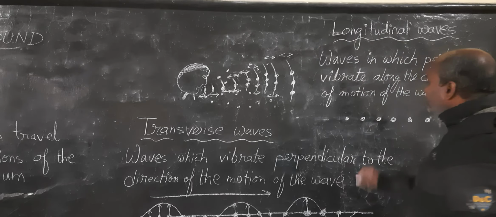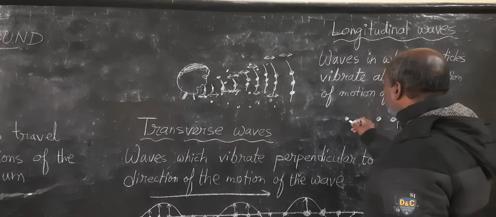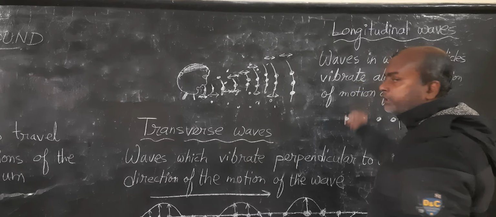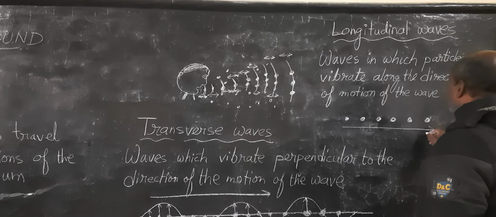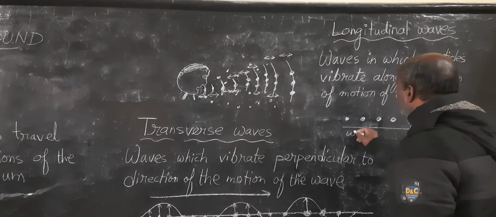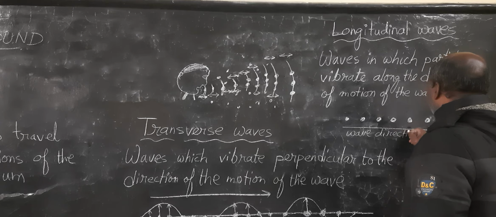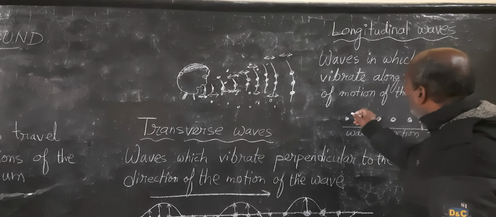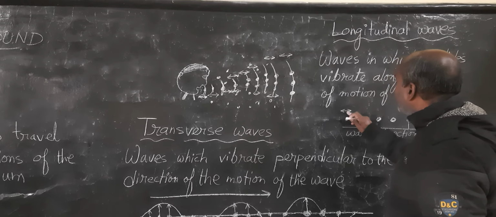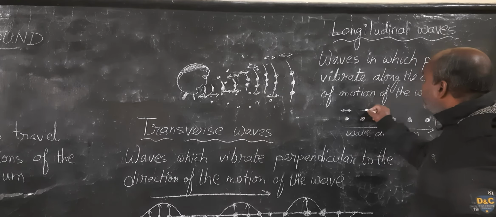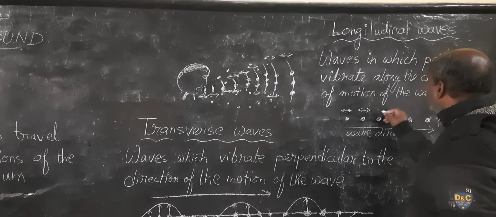In this case, if these are the particles and the wave is created, then these particles will not vibrate up and down. If this is the wave direction, then our particles will also vibrate along the same line as the wave direction.